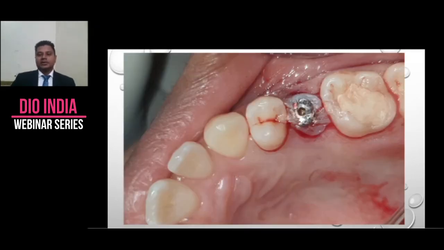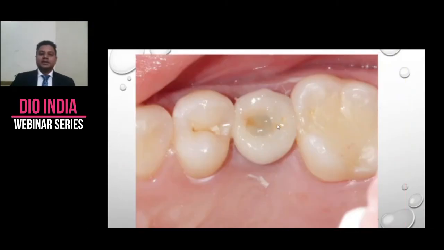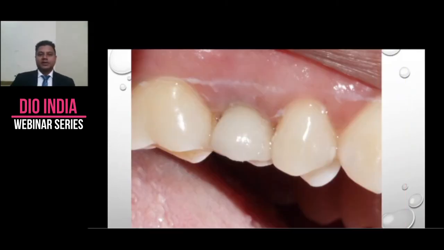So this is how it looks. Around this is some composite and blue M gel. This is blue M gel also here. And this is her final prosthesis. Look at the healing. I'm not very happy with this prosthesis, but she's fine with it.